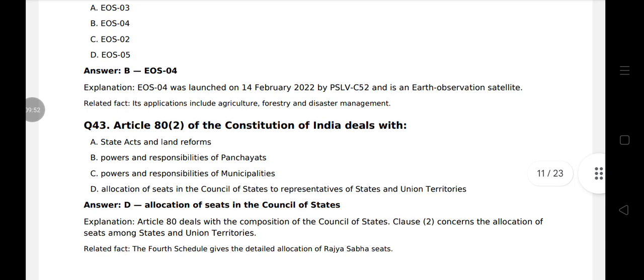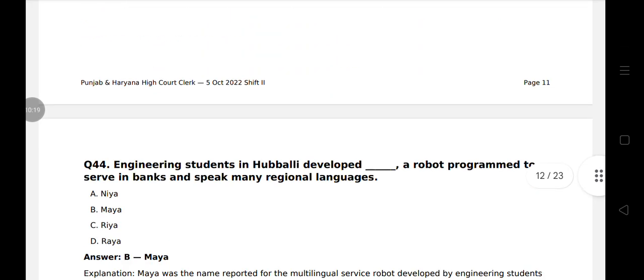Question 43. Article 82 of the Constitution of India deals with allocation of seats in the Council of States. Article 80 deals with the composition of the Council of States. Clause 2 concerns the allocation of seats among states and union territories, and the Fourth Schedule gives the detailed allocation of Rajya Sabha seats.